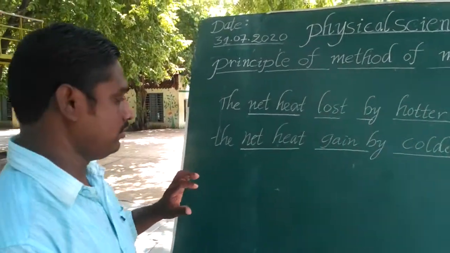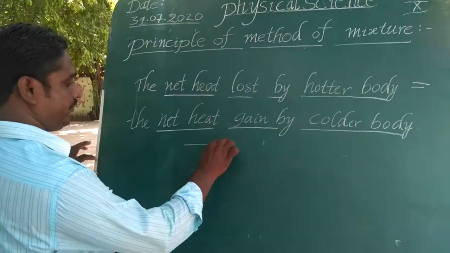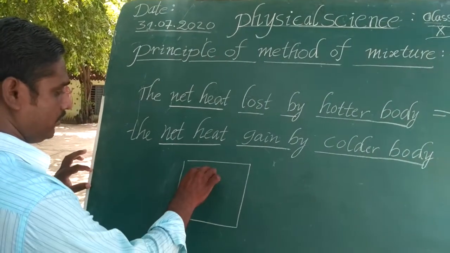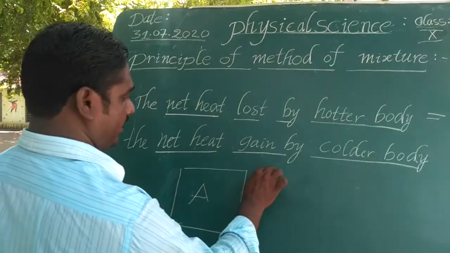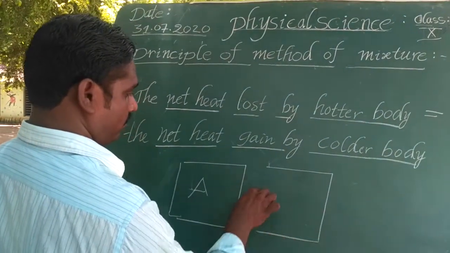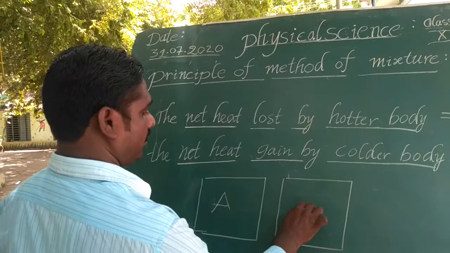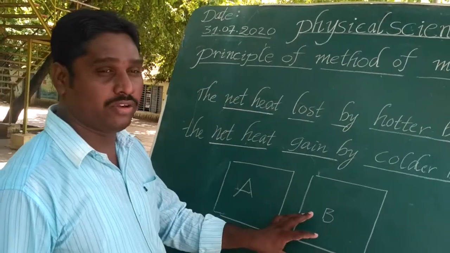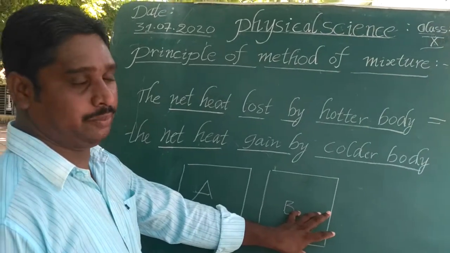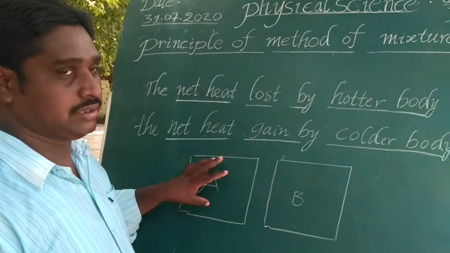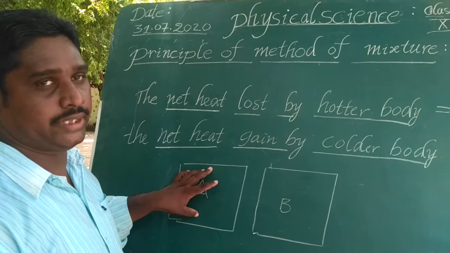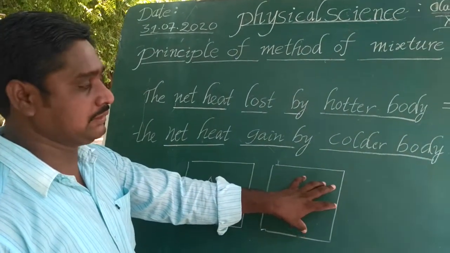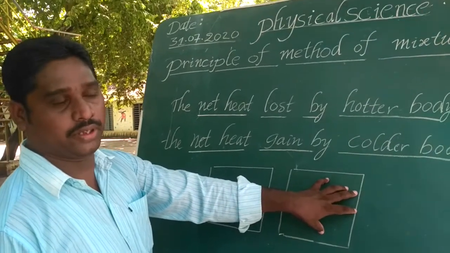Here we take two bodies, A and B, at different temperatures. One is the hotter body, with a high temperature, and the second is the colder body, with a low temperature.